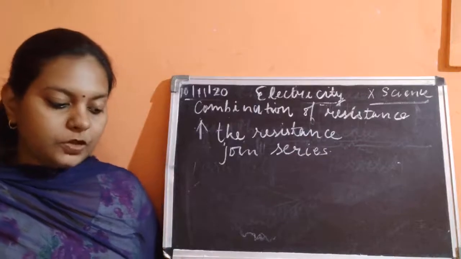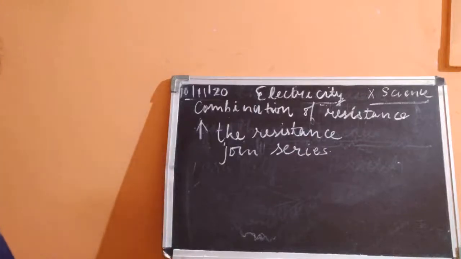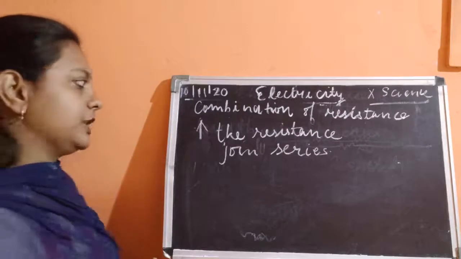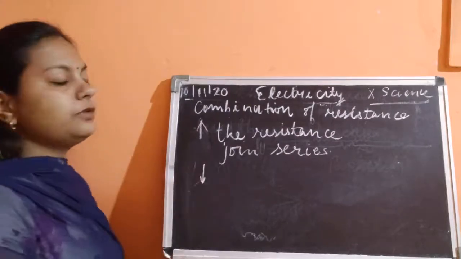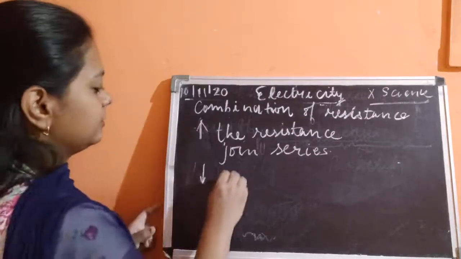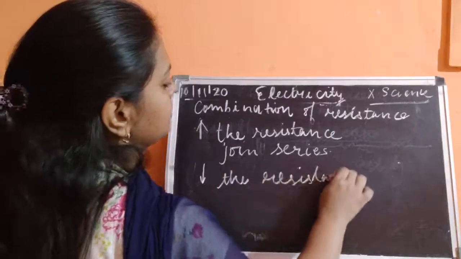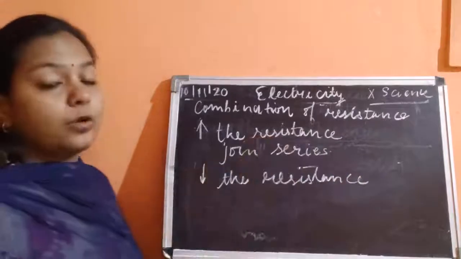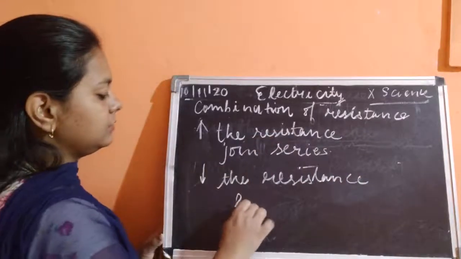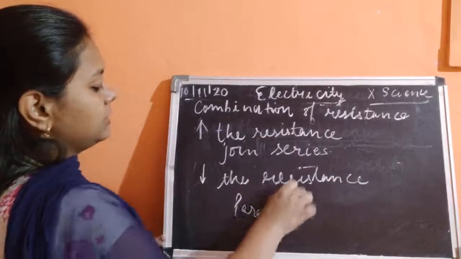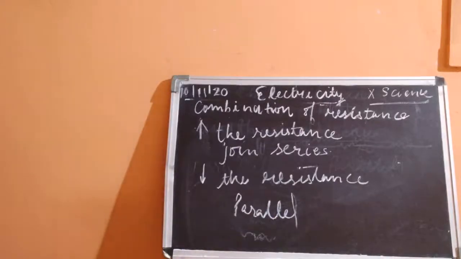Okay, you will join the resistance in the form of the series. You will join them as lengthwise. अगर आपको increased value चाहिए, अगर resistance की value decrease चाहिए, if you have to decrease the resistance, then you have to join these resistance in a parallel connection. ठीक है, you have to join them in the parallel connection.